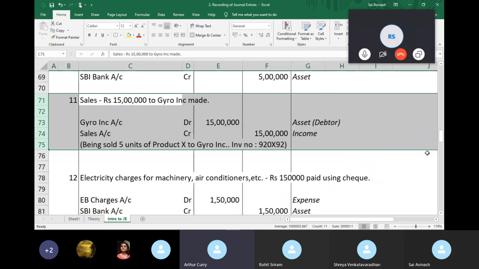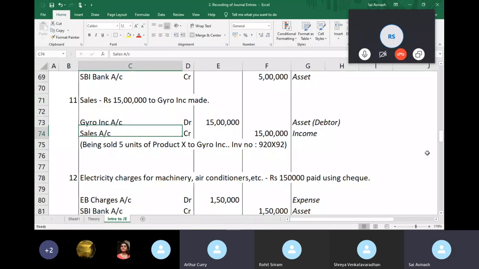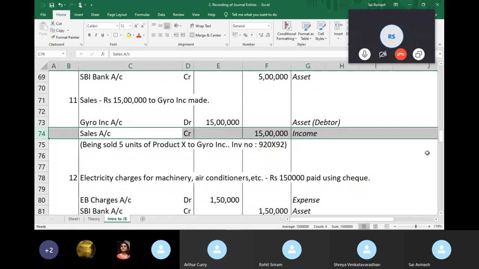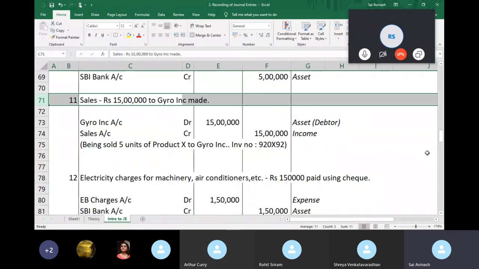In transaction number 11, there is this thing called sales account, from where the money is credited. Why is it sales account and why is it not SBI account? Because it's the company's account and from there it's going. What do you think it should be? SBI account. Okay. So if I made a sale,